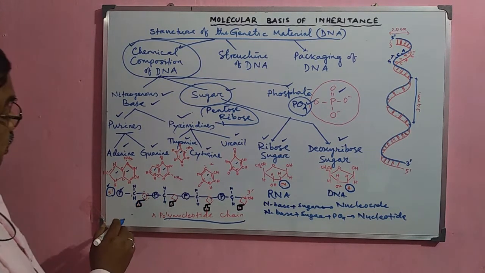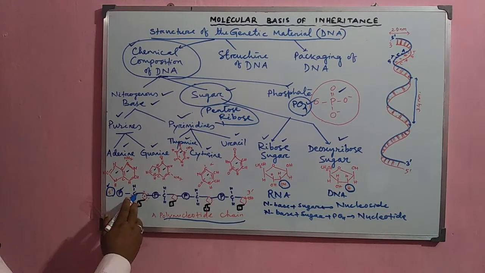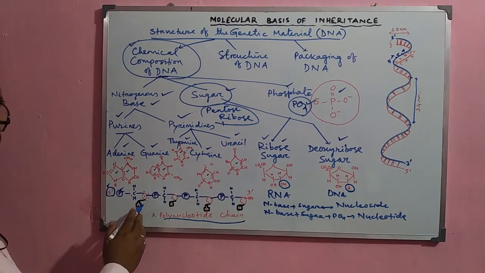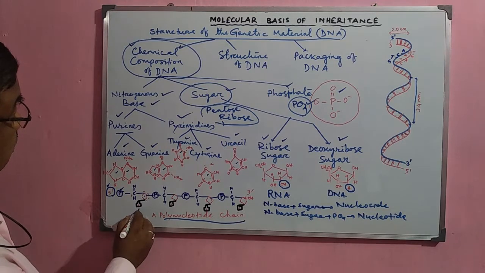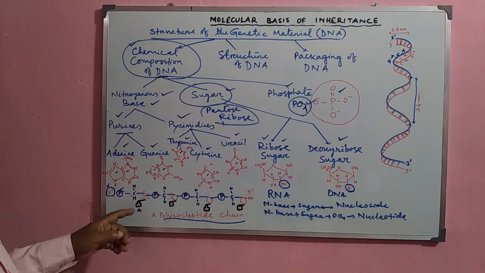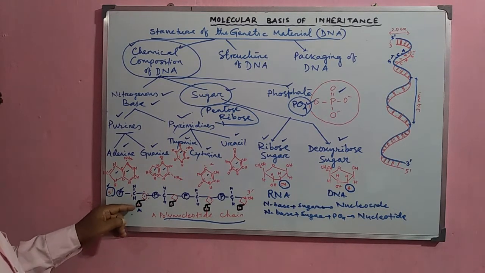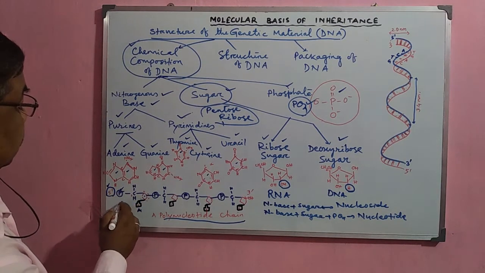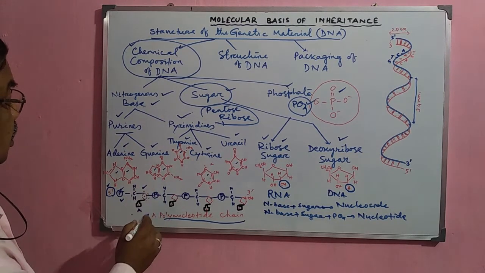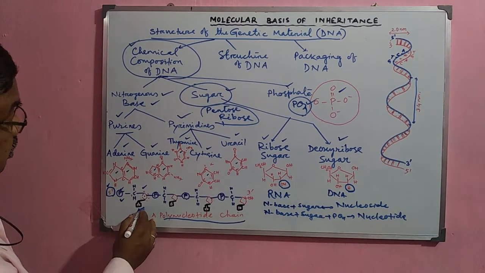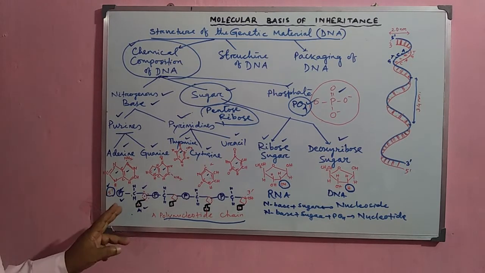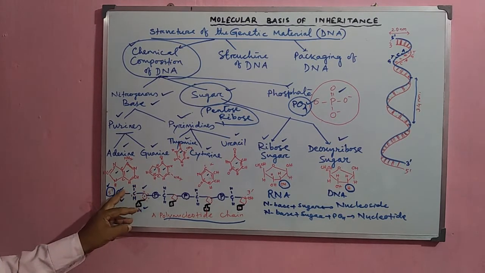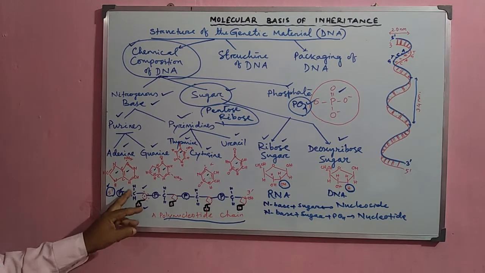Now, the other end. Here, in the 5th position there is the phosphate, and in the first position, look at here, this is the first carbon atom, and to the first carbon atom is attached the nitrogenous base. Suppose it is adenine, then the adenine nitrogenous base is attached here. Now, this is the phosphate, this is the sugar, and this is what? This is the nitrogenous base. So nitrogenous base, sugar and phosphate make one nucleotide.